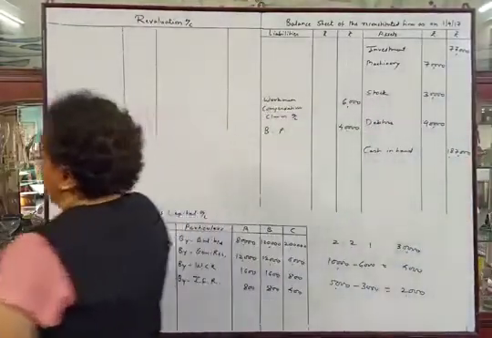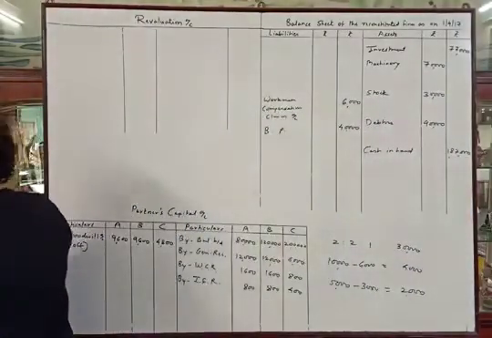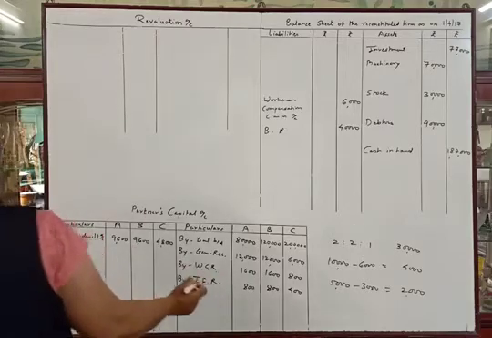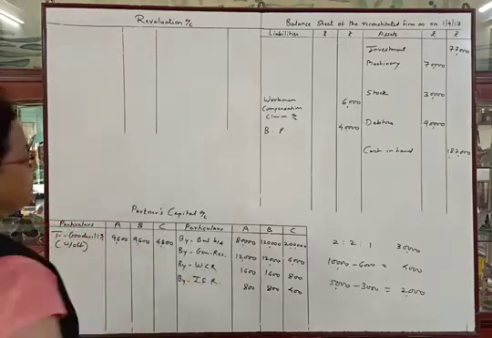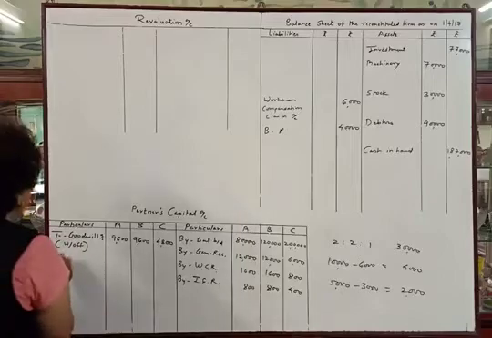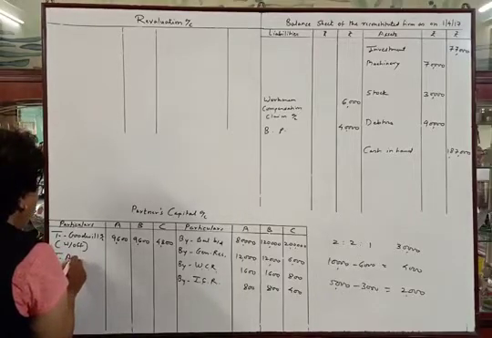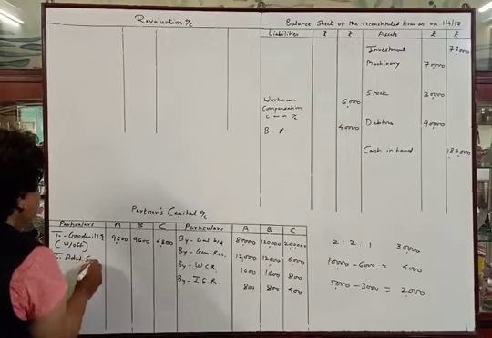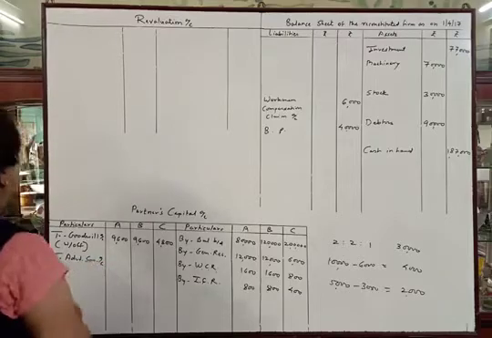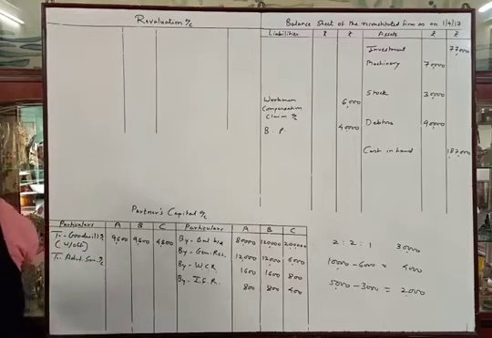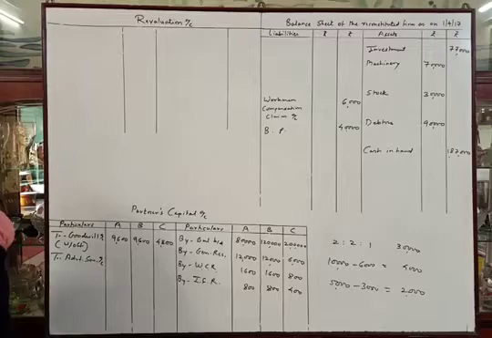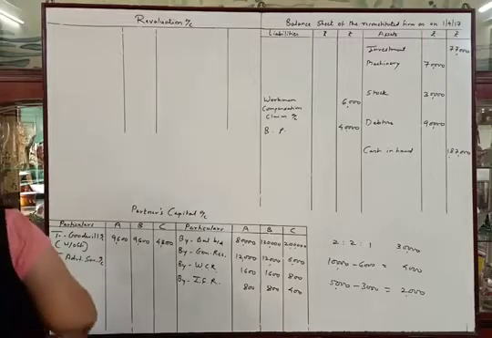And then advertisement suspense account, we will transfer advertisement suspense account to partners capital account debit side. Amount in the problem is 10,000.